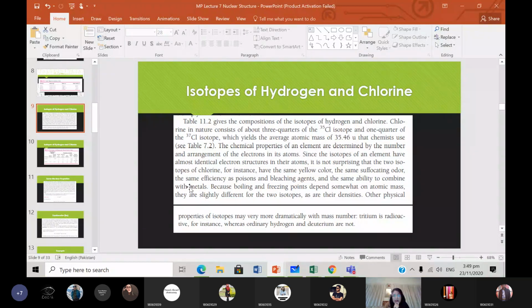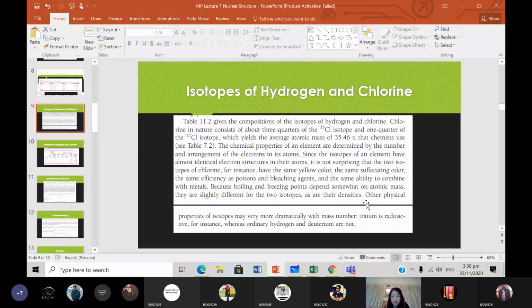Since the isotopes of an element have almost identical electron structures, it is not surprising that the two isotopes of chlorine have the same yellow color, the same suffocating odor, the same efficiency as poisons and bleaching agents, and the same ability to combine. So basically, chemical properties of an atom depend on the number and arrangement of the electrons. And because isotopes of the same element have the same number of electrons, they have the same chemical properties, like color, odor, efficiency as poisons or bleaching agents, and ability to combine with metals, etc.